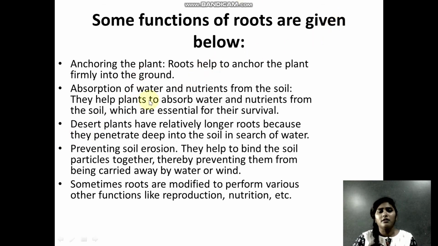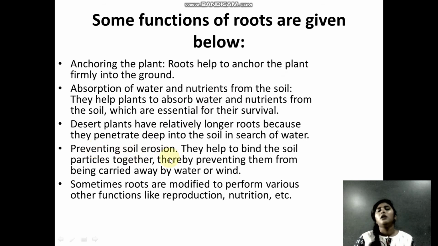And then you have desert plants, which have longer roots as compared to garden plants. Why? Because in the deserts the availability of water is very less, so they have to get water. We know that underground there is water. So these roots will penetrate and go inside the soil underground, so that they can take the water and transport it to the stem for photosynthesis.